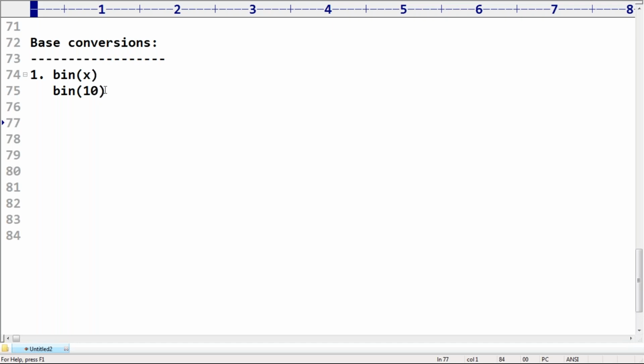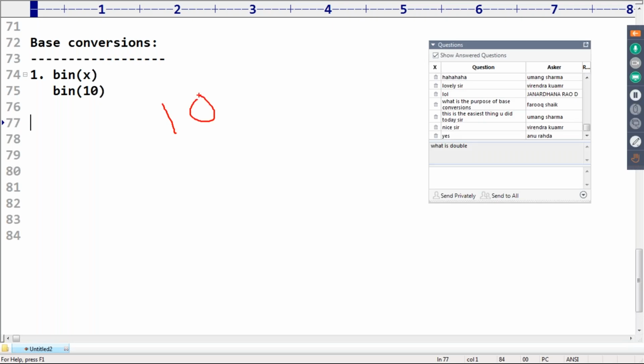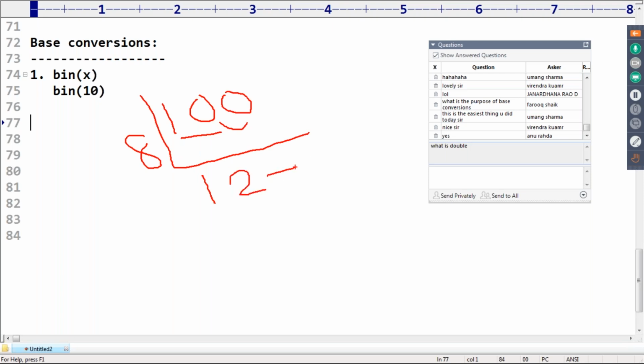Up to this, is it clear for you, right? How to convert? Suppose I have 100 and I want to convert it into octal. Divide by 8. 8 ones are 8, and 2 is the remainder. 2 followed by 0 means 20. Then 8 twos are 16, and 4 is the remainder.